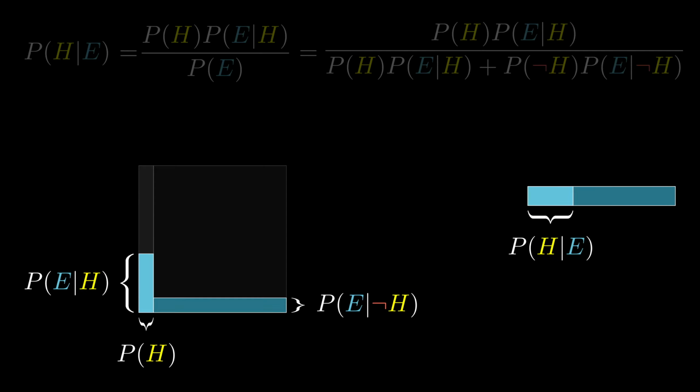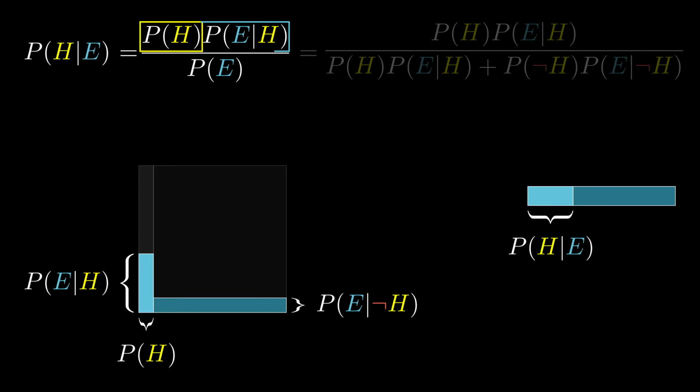Bayes' theorem spells out what that proportion is, and if you want, you can read it geometrically. Something like P of H times P of E given H, the probability of both the hypothesis and the evidence occurring together, is the width times the height of this little left rectangle, the area of that region.